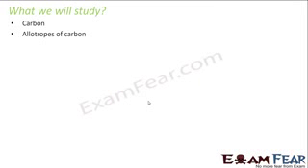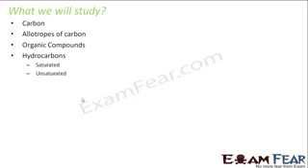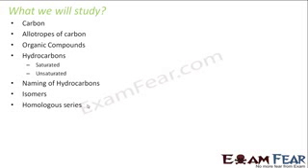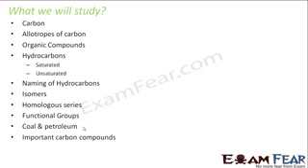What we will study? We will study carbon, allotropes of carbon, organic compounds, and hydrocarbons. In hydrocarbons we will study saturated and unsaturated hydrocarbons. We will study namings of hydrocarbons, isomers, and homologous series. We will study some functional groups of hydrocarbons, coal and petroleum, some important carbon compounds, and we will also study soap and detergent. These are the topics we will cover in this chapter.